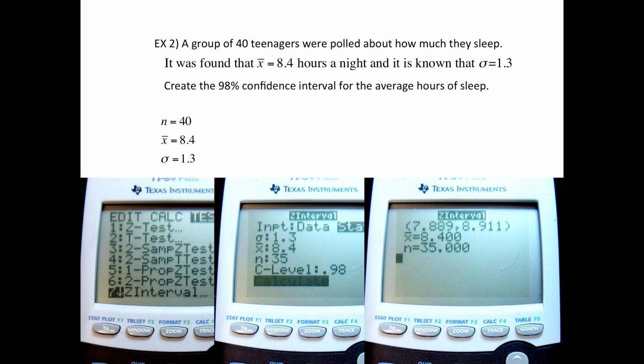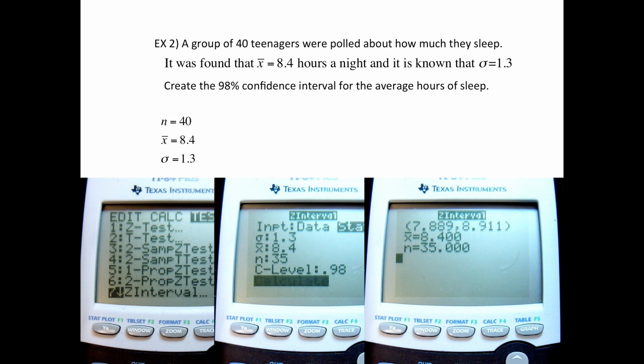Now, what we can use these intervals for is if someone said, you know what, teenagers are lazy and they sleep 10 hours a night. We can look at this interval and say, well, based on these statistics, no, they sleep somewhere between 7.8 and 8.9, but 10, that's way too big of an estimate. Now, if someone said 7 hours a night, I could also say, no, that's not correct because 7 is not within this interval. Then there's the case that somebody says, you know what, I think they average 8 hours a night. Well, then I cannot refute what they said because that is within the interval.